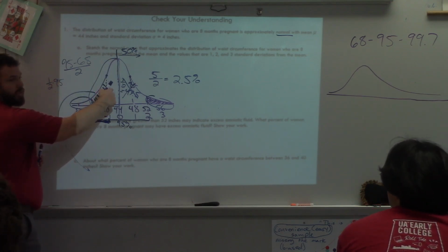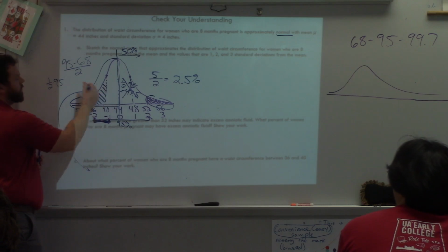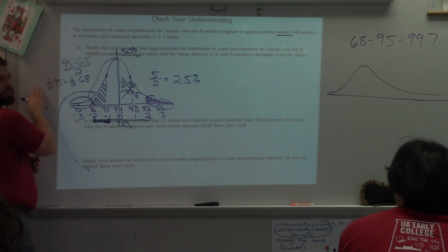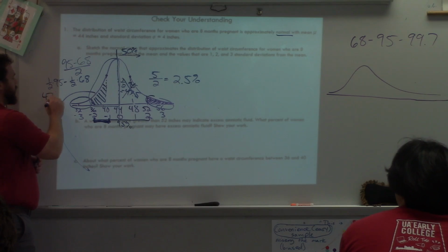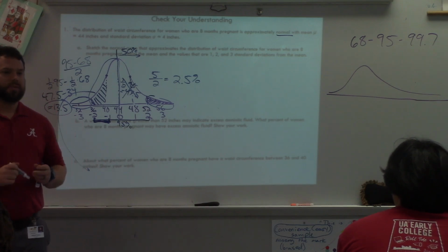And then this is what you were saying, Jaden, right here, that's 34%, or half of 68, so I take away half of that 68. Notice that's exactly equivalent to this. Those are the same things. But 47.5 minus 34 is 13.5.